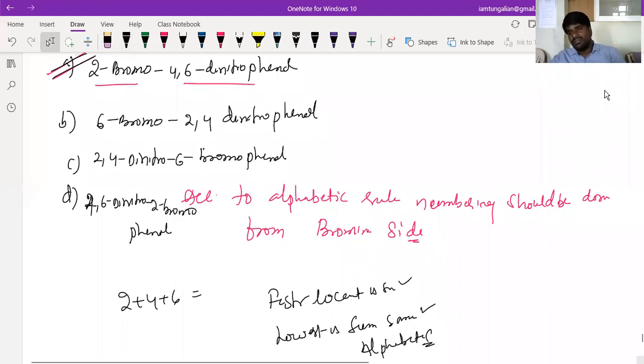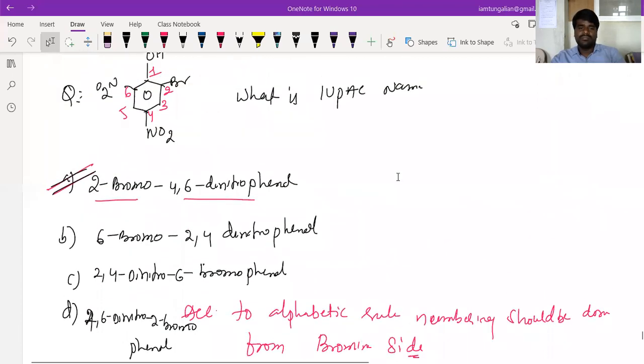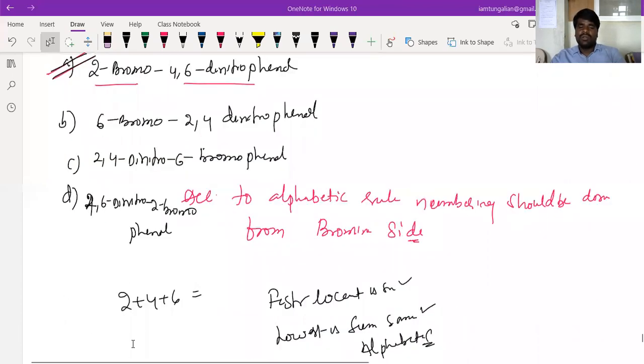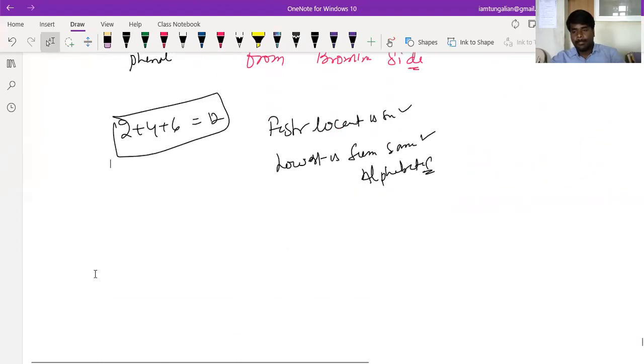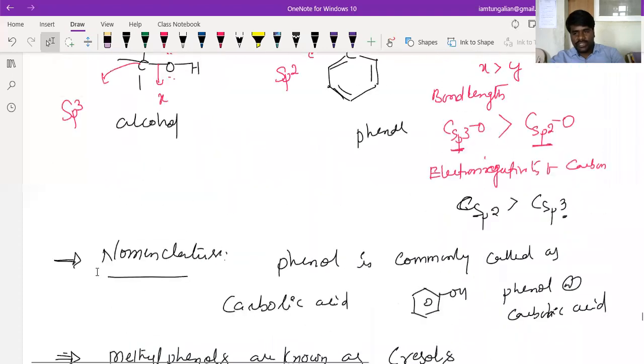35th question, beta, I'll explain. However you go, the lowest sum will be this one, beta. How much does it come? 12 it comes in both directions. Are you getting this? What is the 35th question?